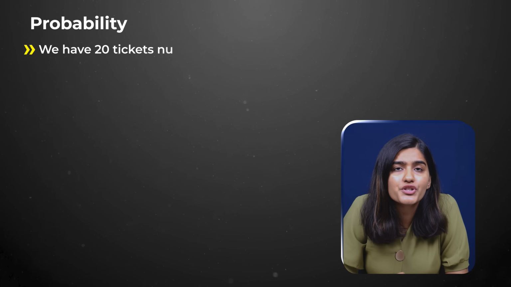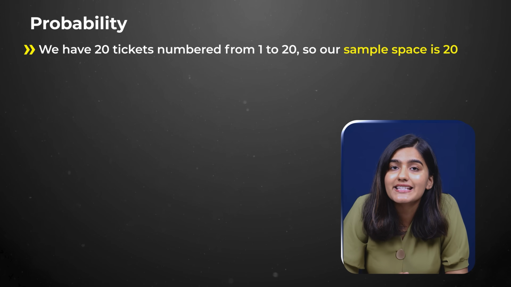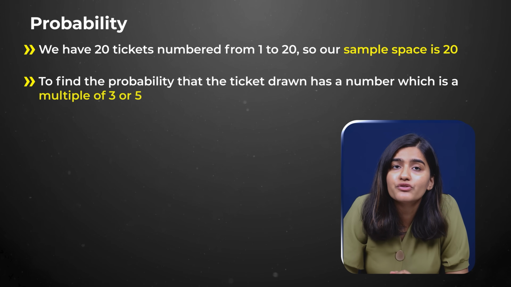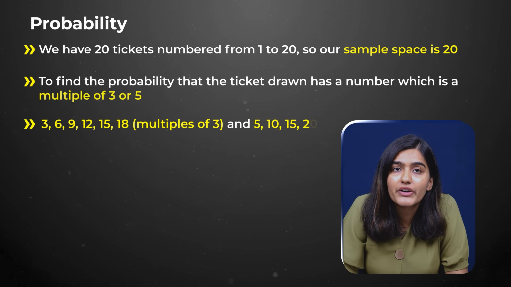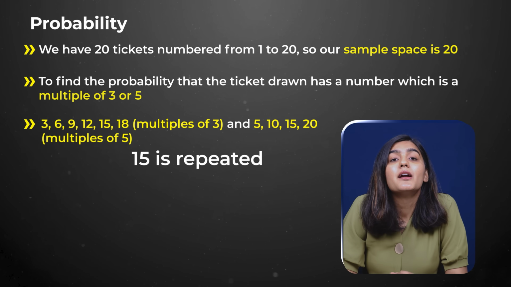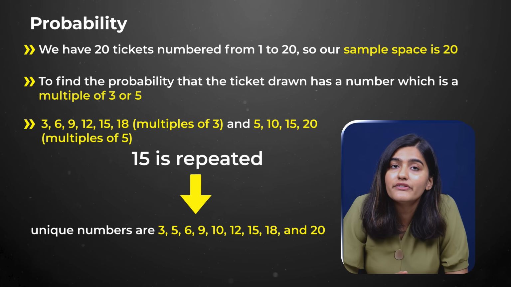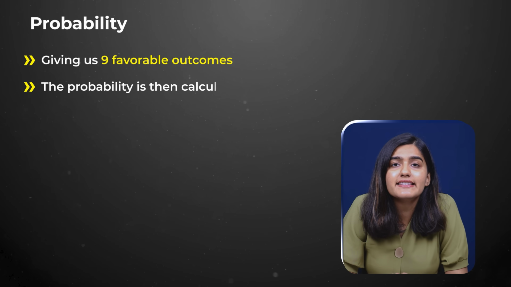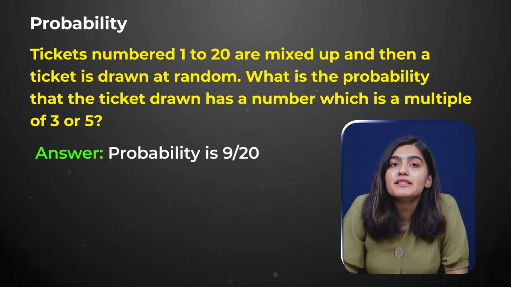The sample answer to the first question would be, we have 20 tickets numbered from 1 to 20. So our sample space is 20. To find the probability that the ticket drawn has a number which is a multiple of 3 or 5, we first list the multiples of 3, which are 3, 6, 9, 12, 15 and 18. Then multiples of 5, which are 5, 10, 15 and 20. But since 15 is repeated, the unique numbers are 3, 5, 6, 9, 10, 12, 15, 18 and 20, giving us 9 favorable outcomes. The probability is then calculated as the ratio of favorable to the total number of outcomes. So the answer becomes 9 by 20.